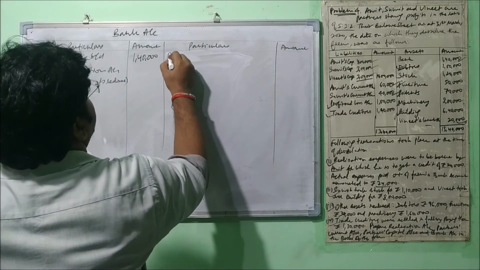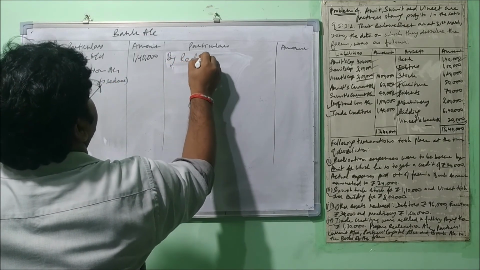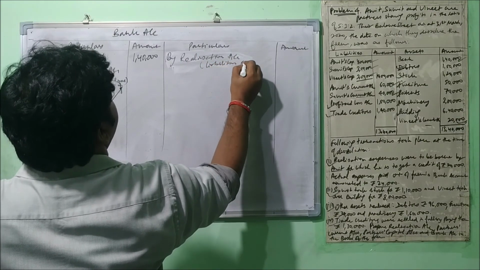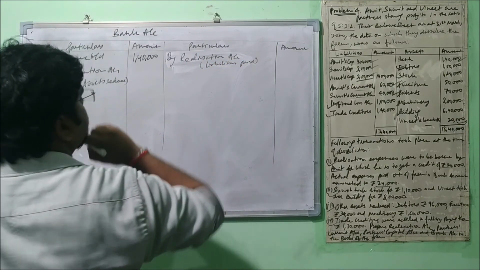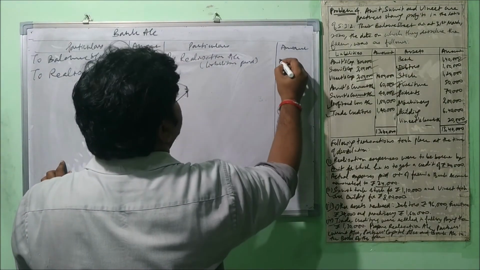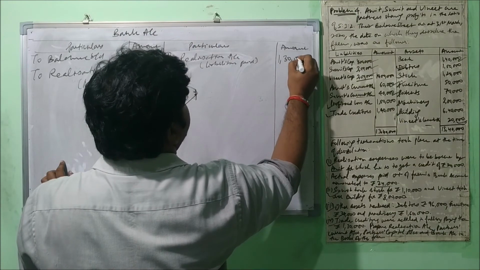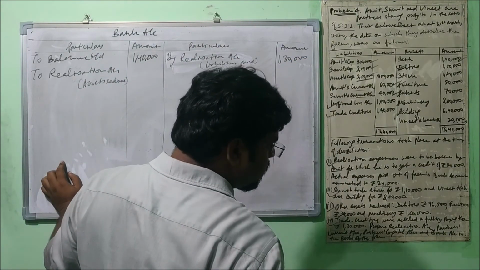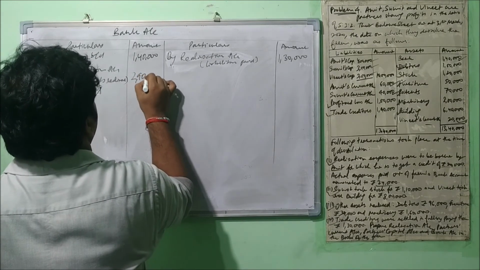And the payment of liabilities will come here, liabilities paid. If we see the liability, trade creditors were paid 1,30,000, and the assets were realized at 2,90,000.